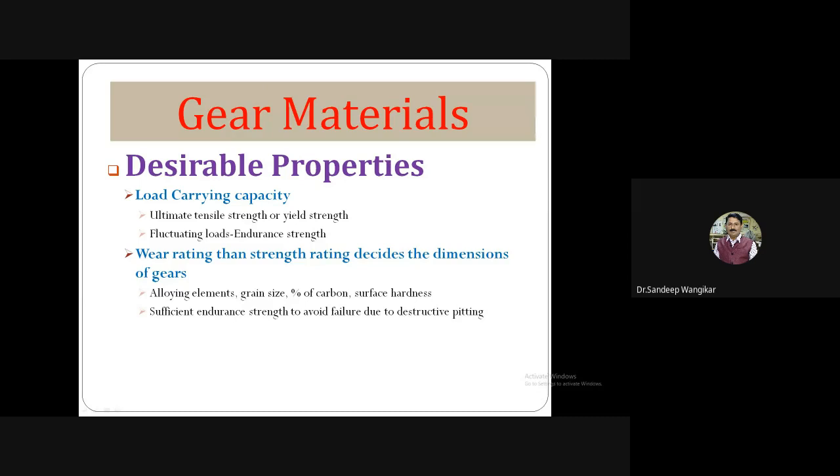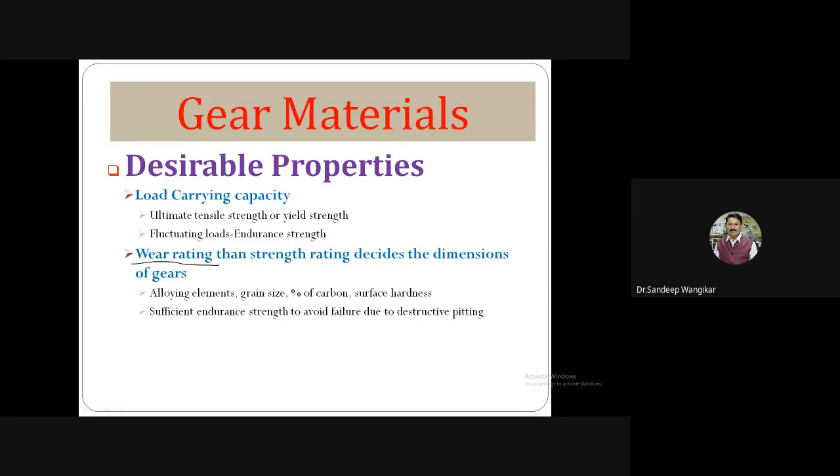Second, the wear rating, then the strength rating decide the dimension. There are two types of strength, beam strength and wear strength. So we have already discussed there are two basic modes of failure. Failure due to less strength of the gear or not being designed properly, and failure due to surface destruction. More than 95% of failures will be due to surface destruction, and surface destruction is nothing but wear rating.